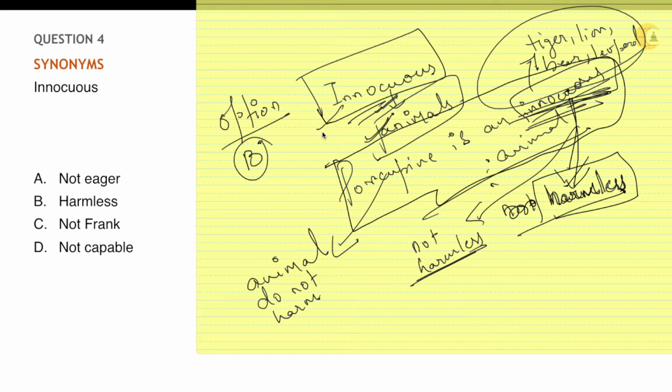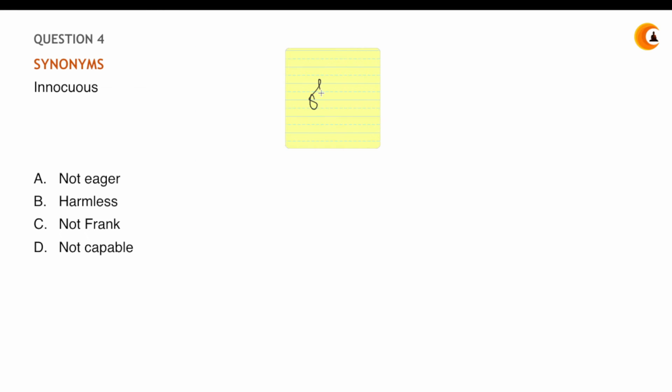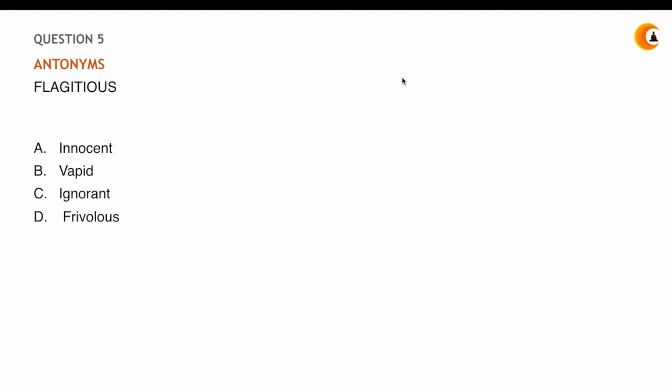At times the opposite of innocuous is asked. Majorly the opposite is asked, right? So in that case, make sure you mark it as not harmless. Not harmless means someone who harms people or anything. Someone who harms, right? Got it? Great. Here your answer is in option number B, that is harmless. Moving on, this is the opposite. So your 30 seconds starts now, give it a try.